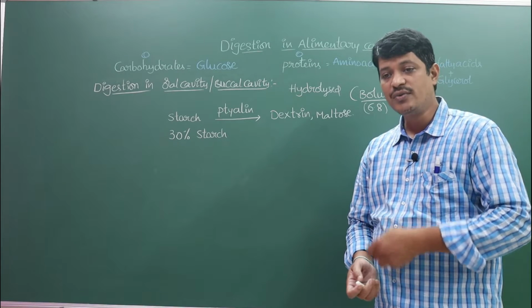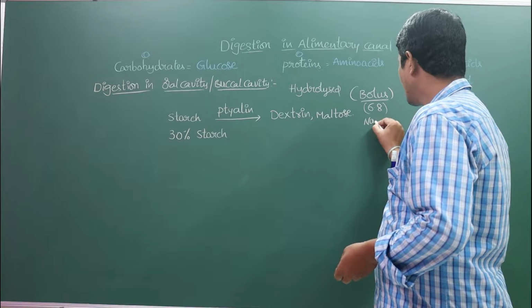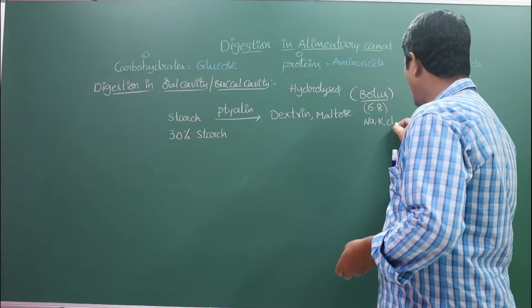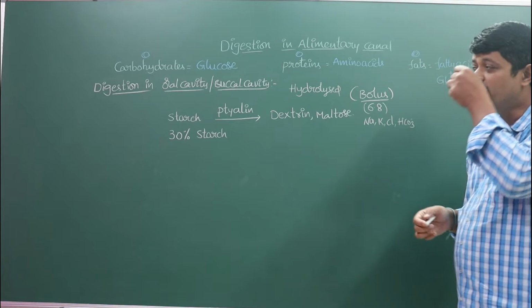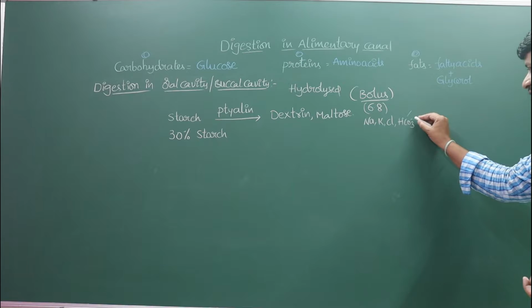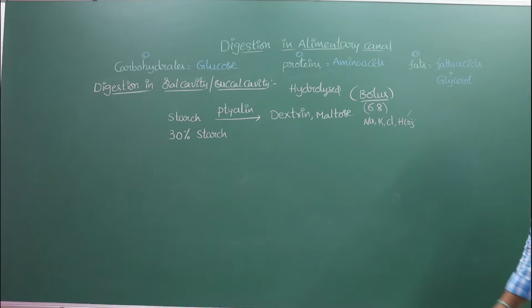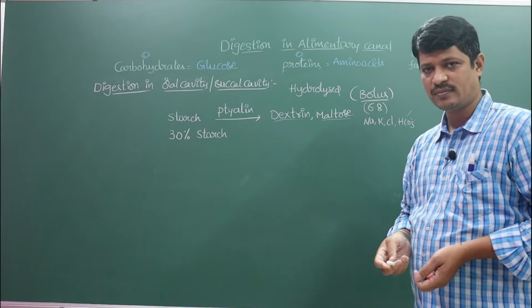And along with this, the electrolytes like sodium, potassium, chloride and bicarbonate ions are also secreted along with the saliva. The bicarbonate ions are very important in the action of the hydrochloric acid. Later we will discuss the bicarbonate ions. The end products of the digestion in the oral cavity are dextrin and maltose.